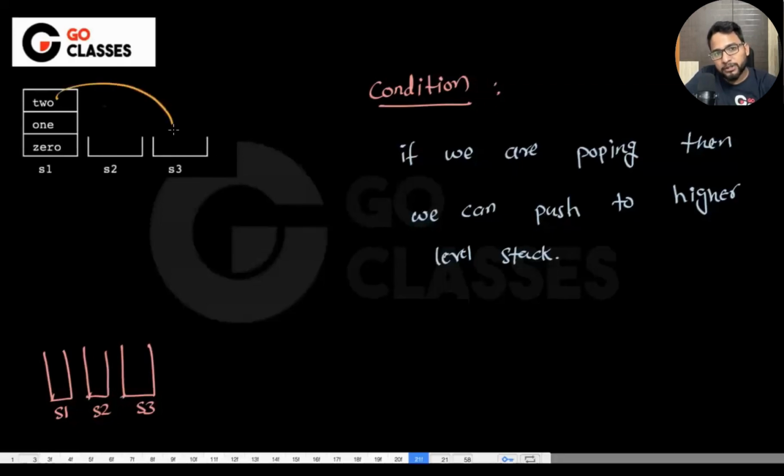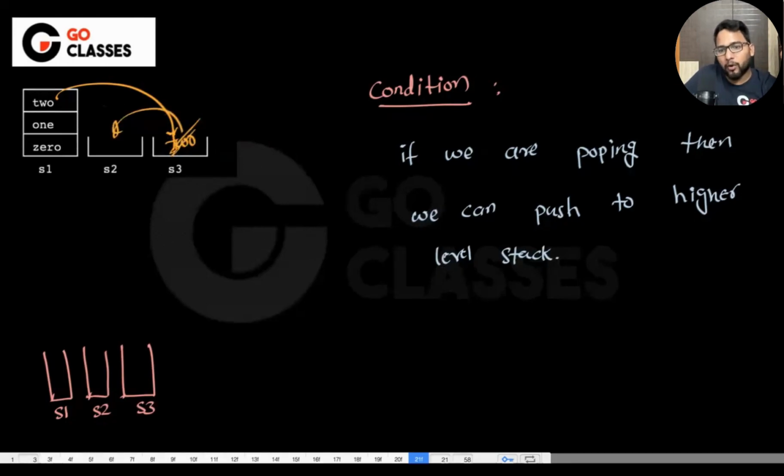See, once you push in this S3, there is no way to pop. I mean, you cannot pop here and you cannot push back to anyone, right? So you cannot directly push this 2. If you want 0 as the first element to be here, can you push any other element before 0? See, if you push, let's suppose 2, then you cannot pop it out and you cannot push it back, right?